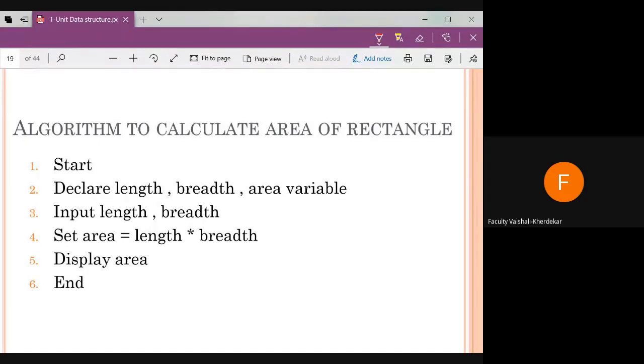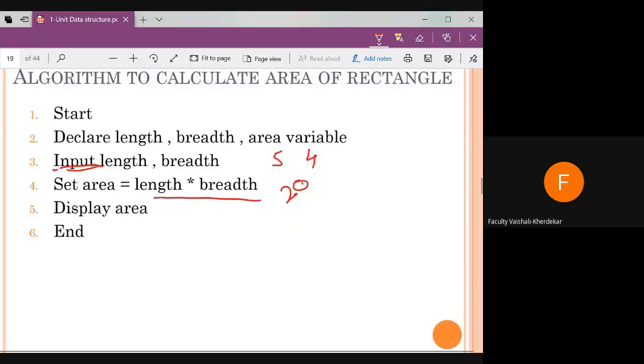Here we are accepting the input. Then we set area equal to length into breadth, that is, we calculate using the values of length and breadth. Suppose the length is input as 5 and the breadth is 4. Then 5 into 4 is calculated, that 20 is assigned to area, and then we display the area.